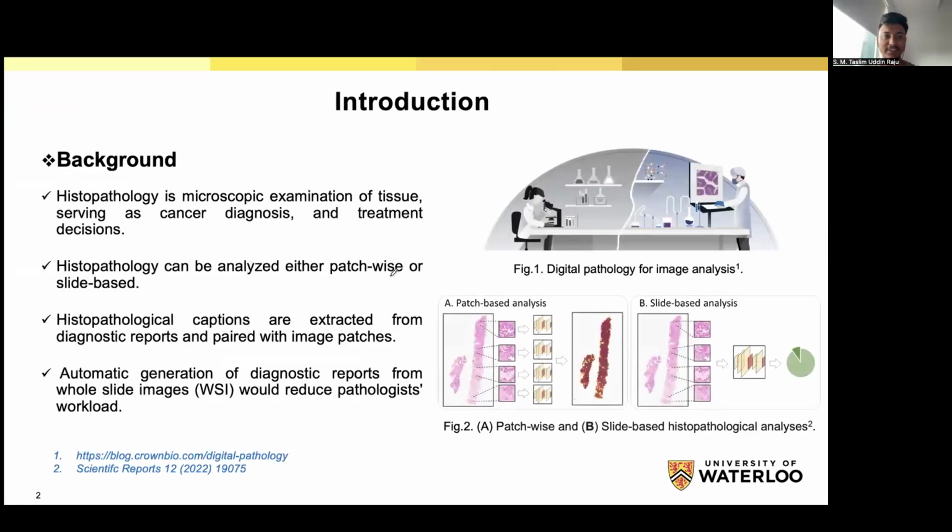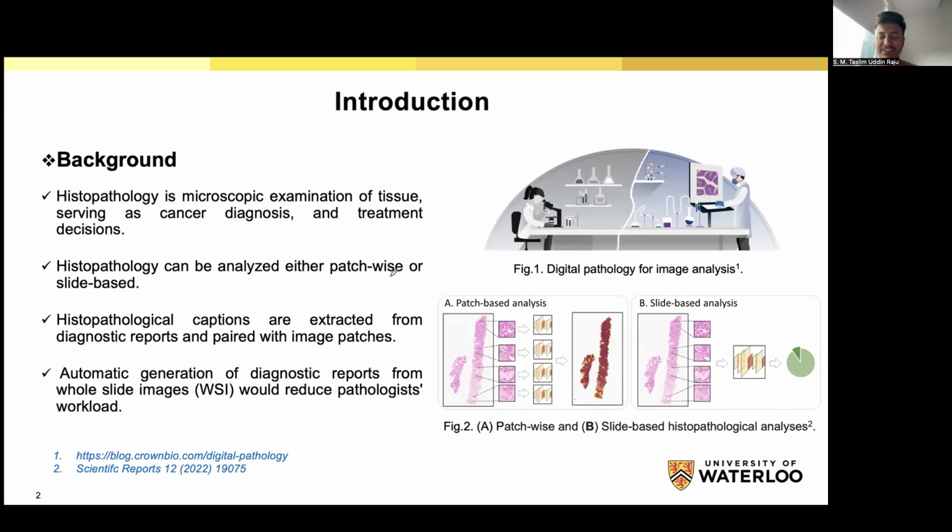Here is our introduction. The first is background. Histopathology is the microscopic examination of tissues. It normally serves for cancer diagnosis and treatment decisions. This process involves the pathologist using a microscope to evaluate tissue samples for morphological irregularities to provide essential information for clinical decision making.